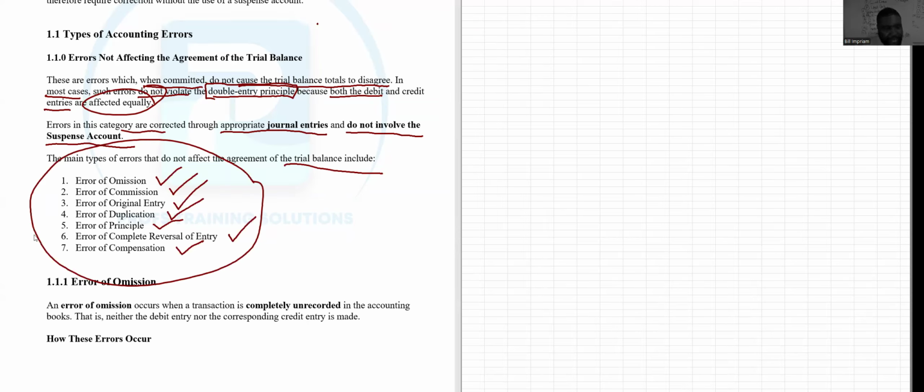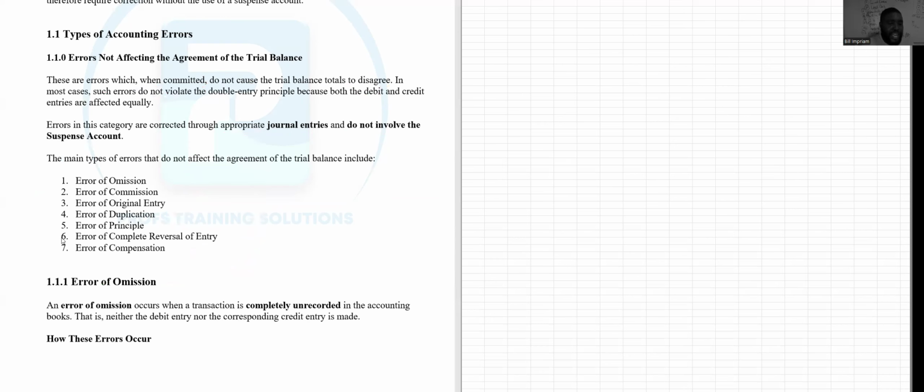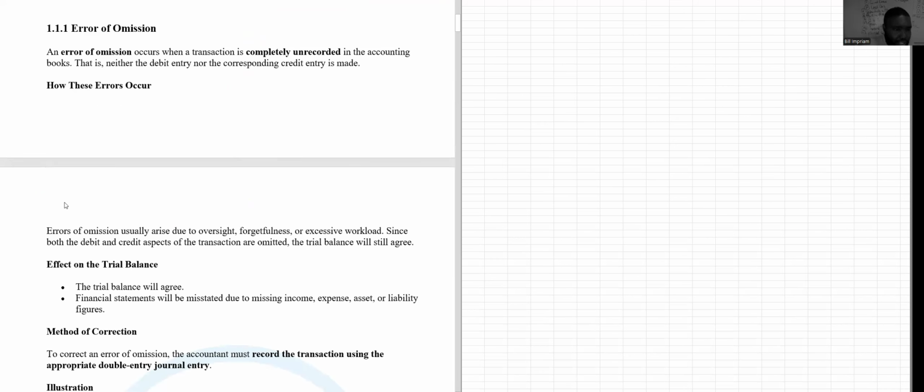All right, so let's take them one by one. Let's first look at error of omission, omitting a transaction completely. When an error of omission occurs, a transaction is completely unrecorded in the accounting books. That is, neither the debit entry nor the corresponding credit entry is made, meaning that you didn't record it at all. So complete omission is an error of omission. All right, so how do these errors occur?